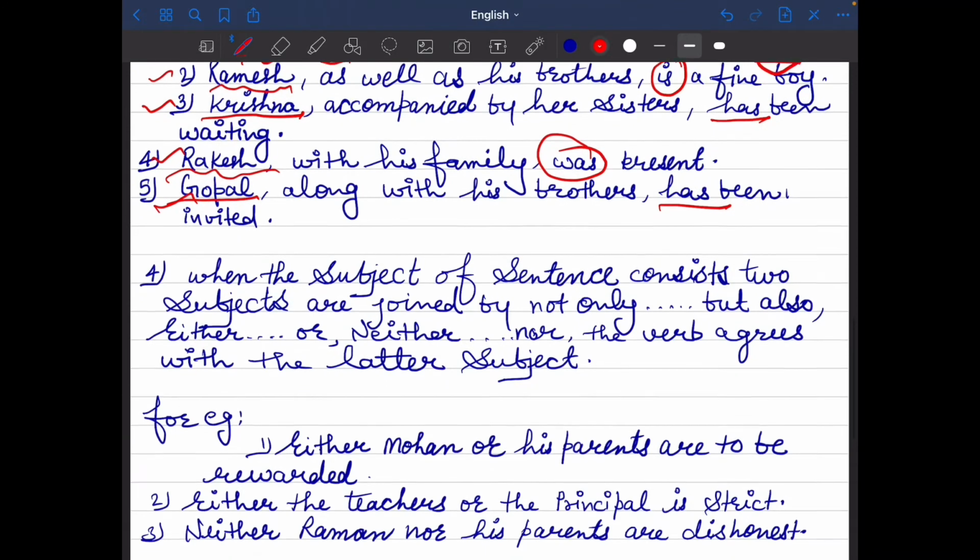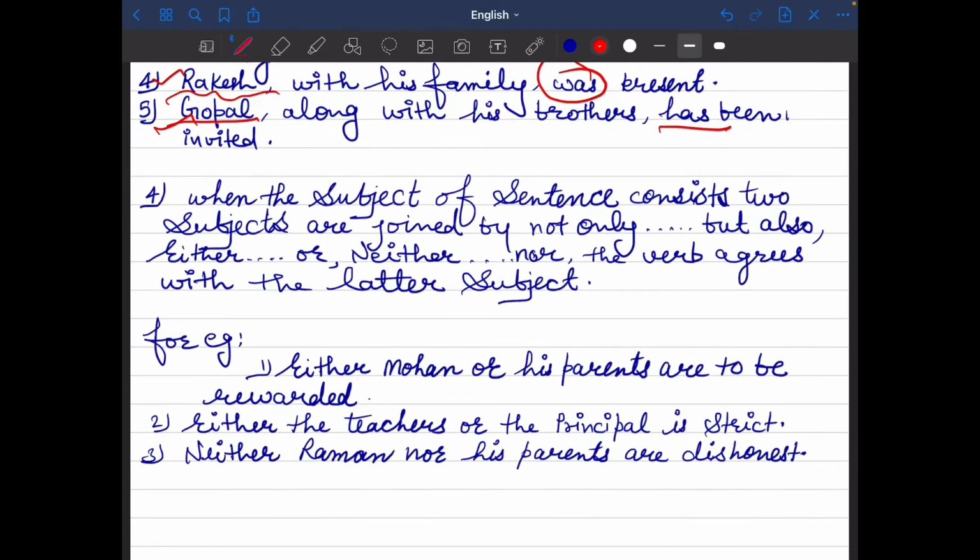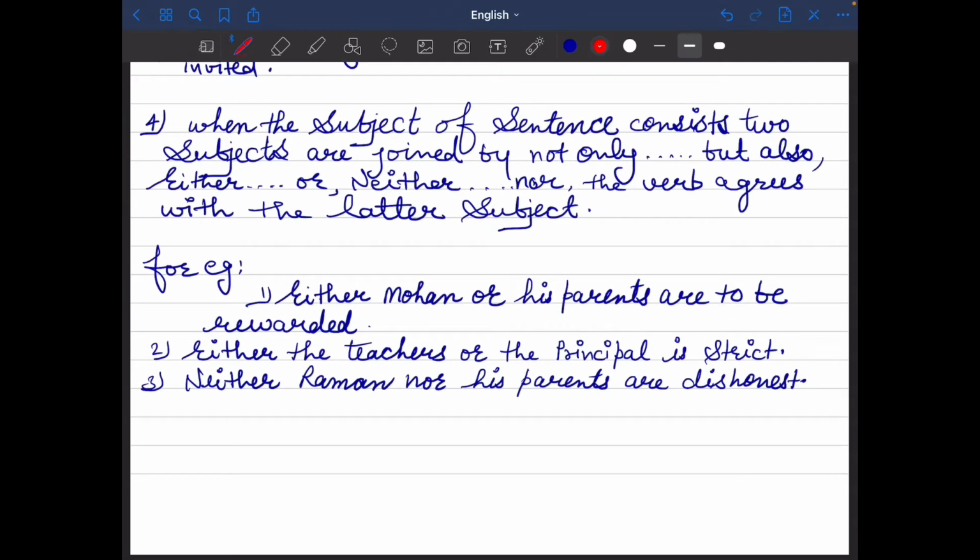Now the next one is: when the subject of a sentence consists of two subjects joined by not only but also, either or, neither nor, the verb agrees with the later subject. In this rule we have to put here the verb according to the later subject.